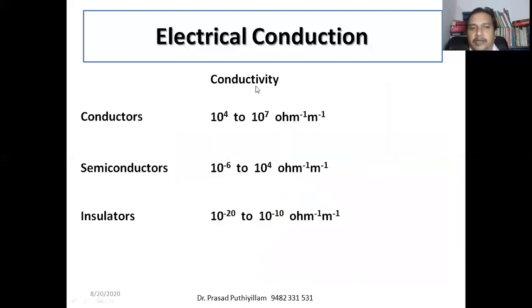Okay, because of their conductivity range, conductors have very high conductivity, from 10 to the power 4 to 10 to the power 7 ohm inverse meter inverse, or mho per meter. Okay, ohm inverse we call it as mho. For semiconductors it is in between, 10 to the power minus 6 to 10 to the power 4 ohm inverse meter inverse. That means the conductivity is not so high, but still it has the conduction property. Whereas insulators, the conductivity is very less, 10 to the power minus 20 to 10 to the power minus 10.